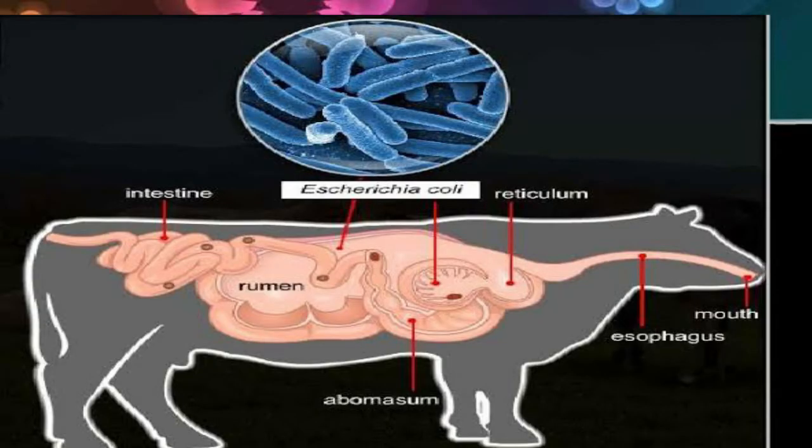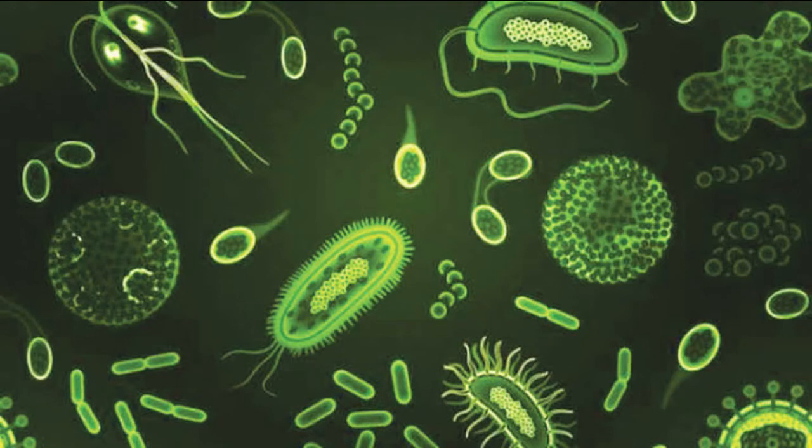Disease-causing microorganisms in animals. Several microorganisms cause diseases not only in humans and plants, but also in other animals. For example, anthrax is a dangerous human and cattle disease caused by a bacterium. Foot and mouth disease of cattle is caused by a virus.